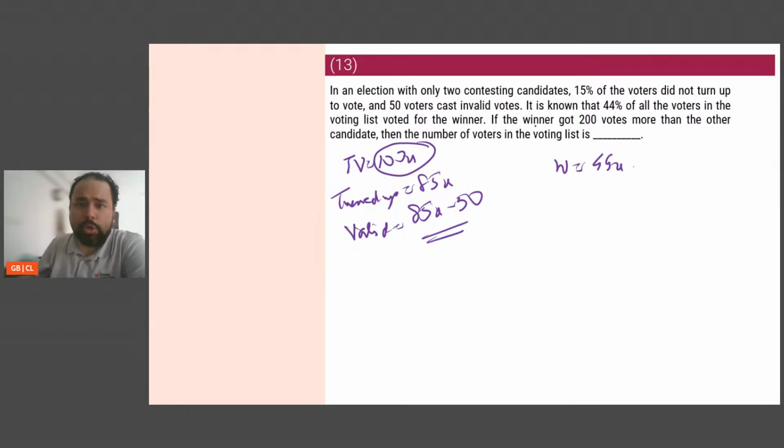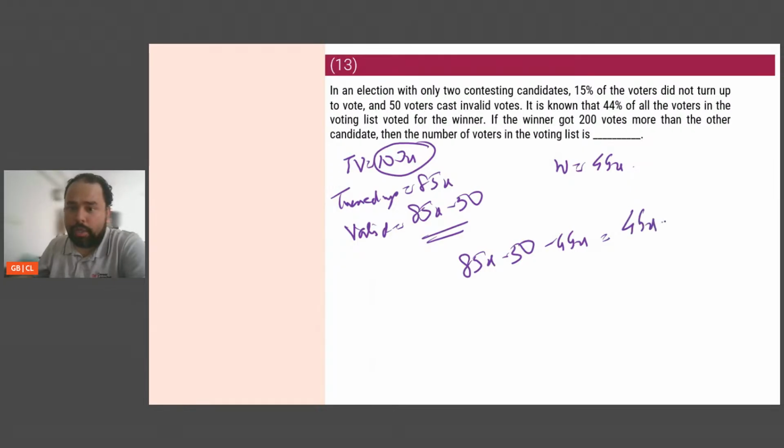So what does the loser get? Loser gets 85x minus 50 minus 44x. But it is also saying the winner got 200 more votes than the other candidate. So the other candidate also got 44x minus 200, 200 votes less than the winner.